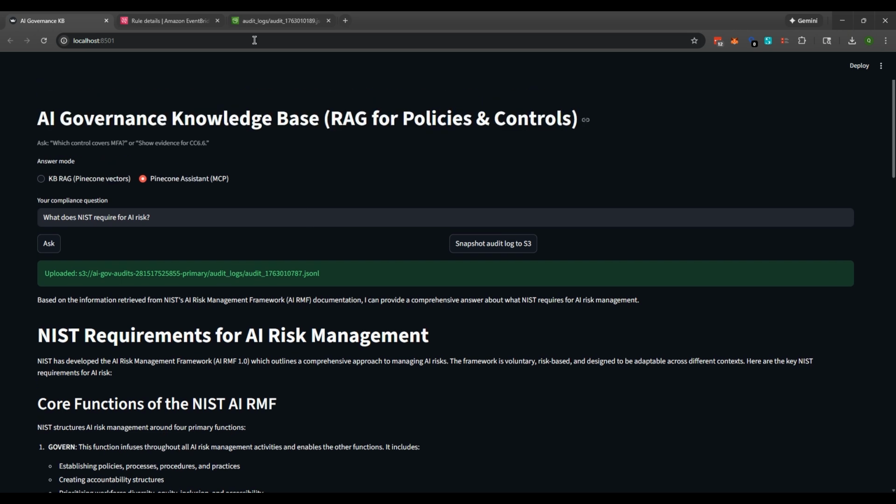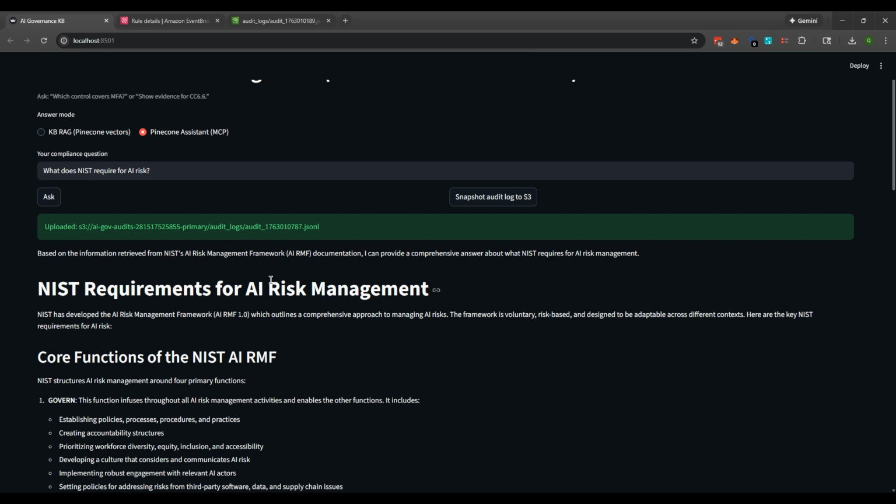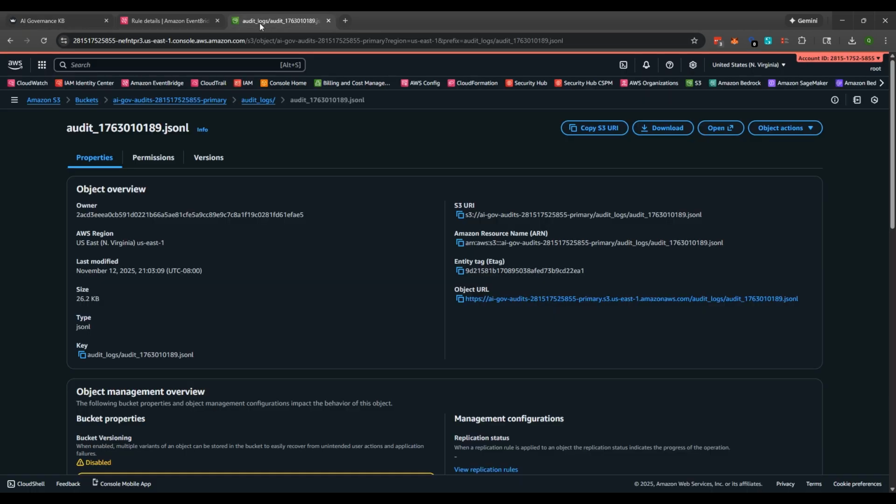Streamlit, and that's what I'm just using now. It's a local version, but I'm using Streamlit. And again, they can be pushed to an S3 web page as well, but this is just for demonstration purposes. But Streamlit would provide the clean UI for the auditors, right? And for engineers, okay? The S3 is the evidence vault, as you see here.